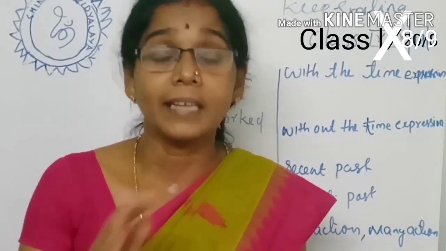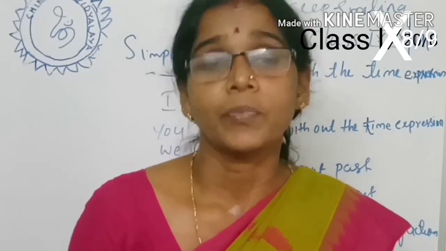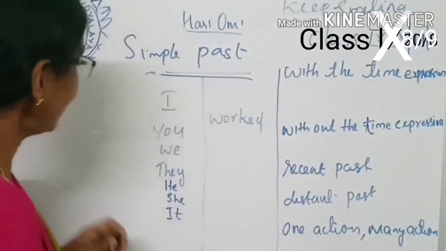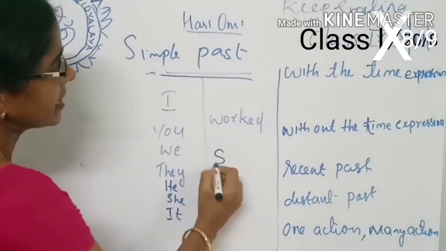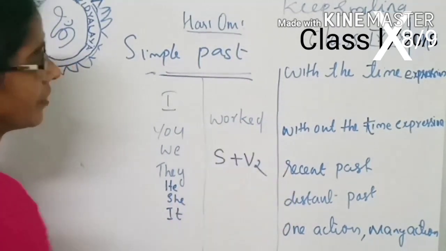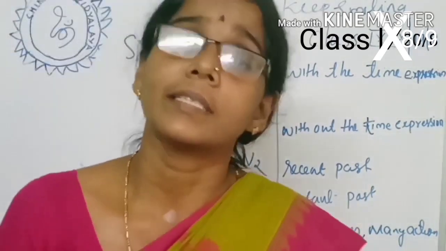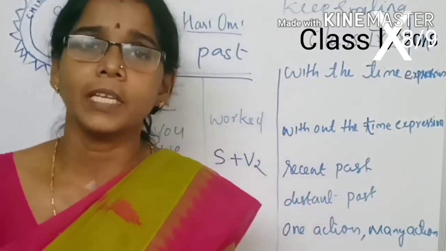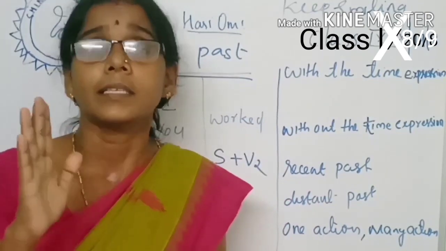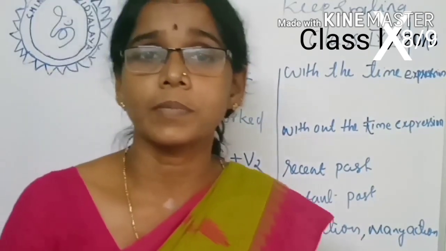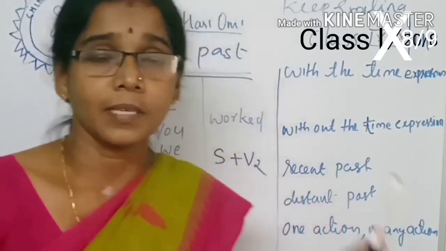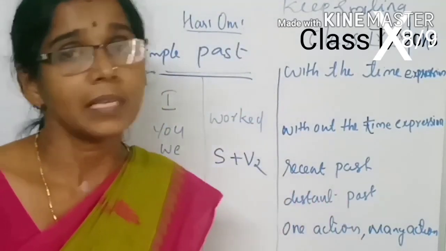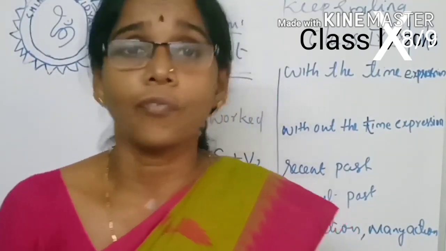Now let's see the form of this tense. Simple past is formed by subject plus V2 form of the verb. As I told you in the previous class, every verb has three forms: present, past and past participle. So simple past is formed by subject plus V2 form of the verb.